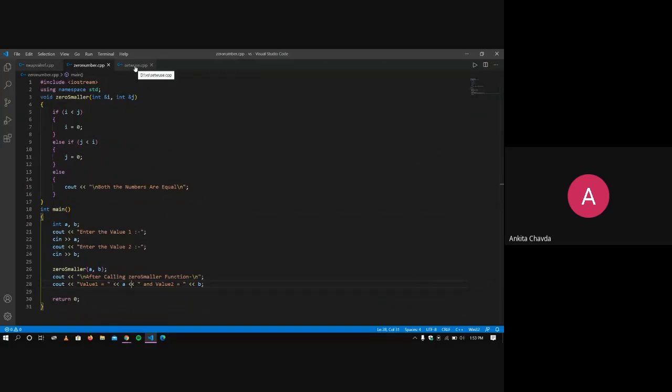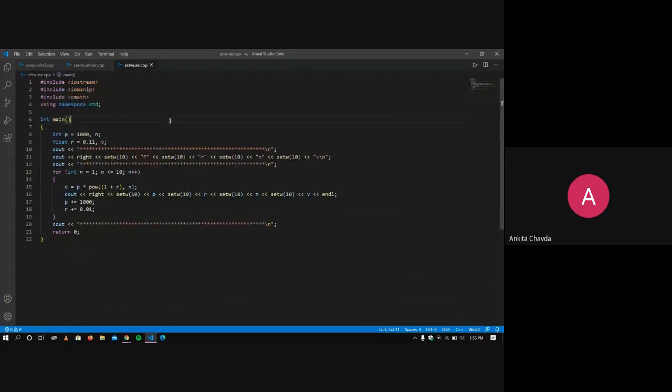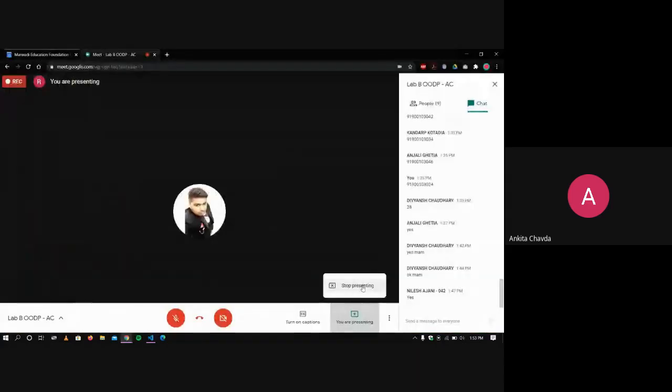Okay, and third one, set W. Okay, fine. Okay, done. Fine. Rahul, you don't have to write that explicitly, right? Because set W will work with right justification by default. If you want to make it left, then you have to write explicitly that this is left. Otherwise, set W will be right justified by itself, by default. Okay, fine.